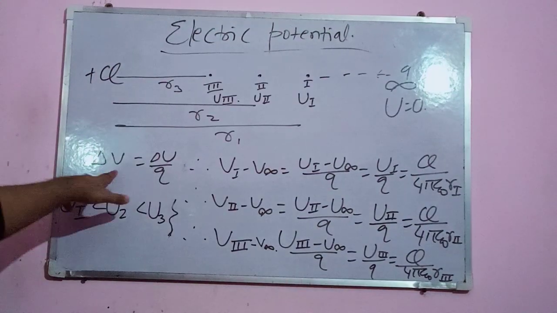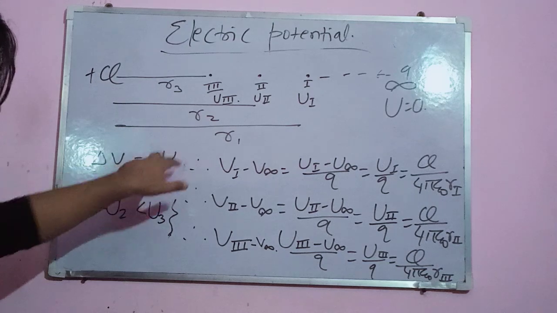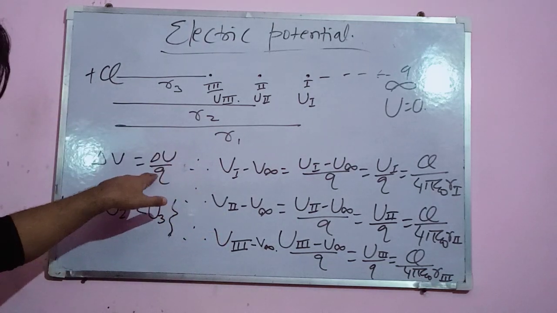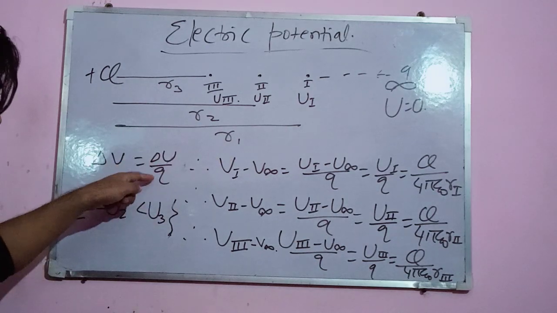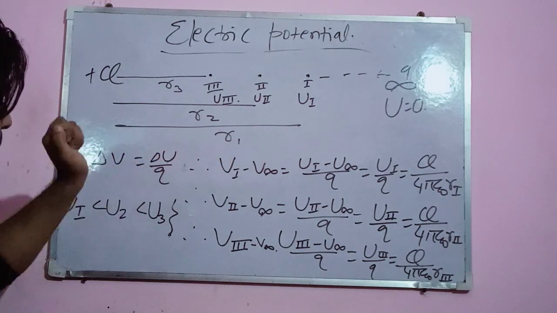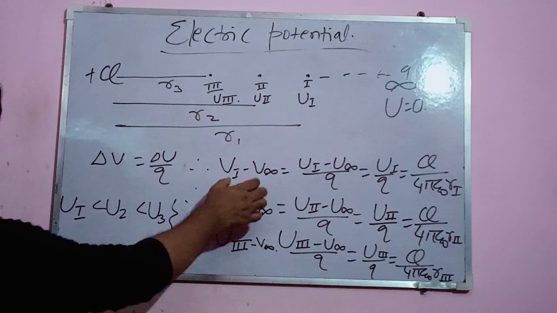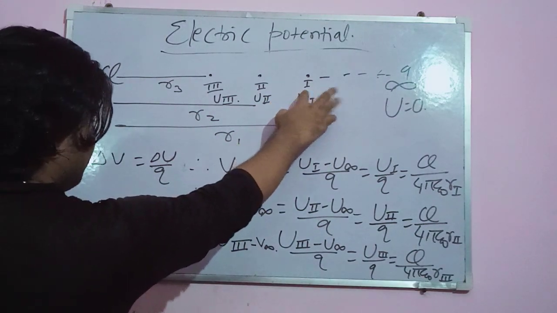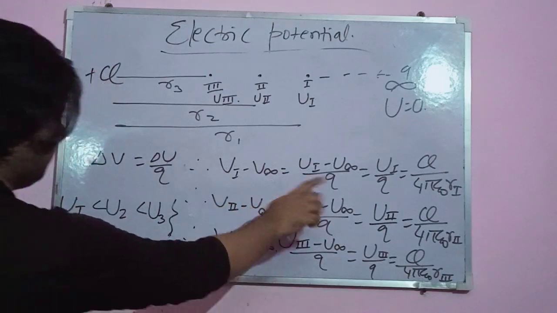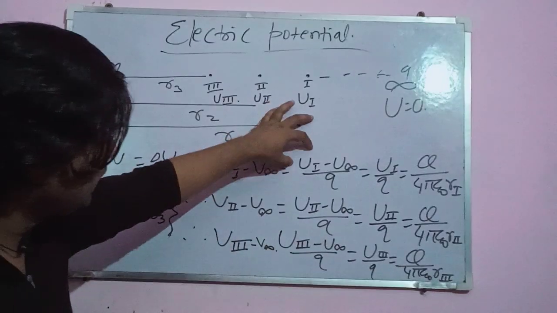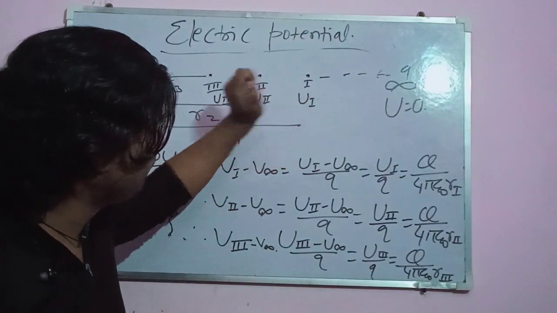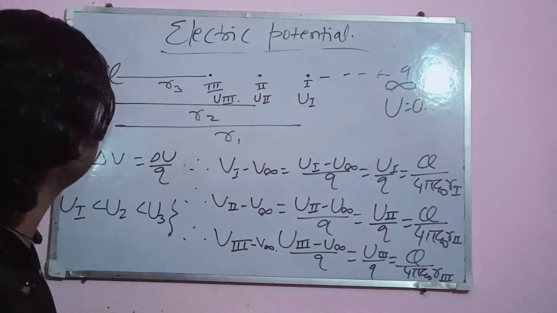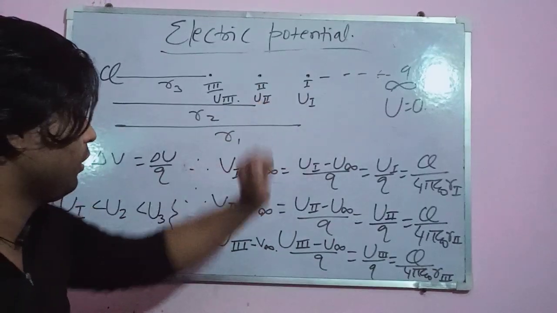As we know, the potential difference is equal to the difference in the potential energy at the locations where this charge is traveling, and the ratio of this to the magnitude of this charge. See here, for the potential difference between the first point and infinity, V1 minus V infinity is equal to the potential energy at the first point minus the potential energy at infinity, in the presence of plus Q, divided by this small q.